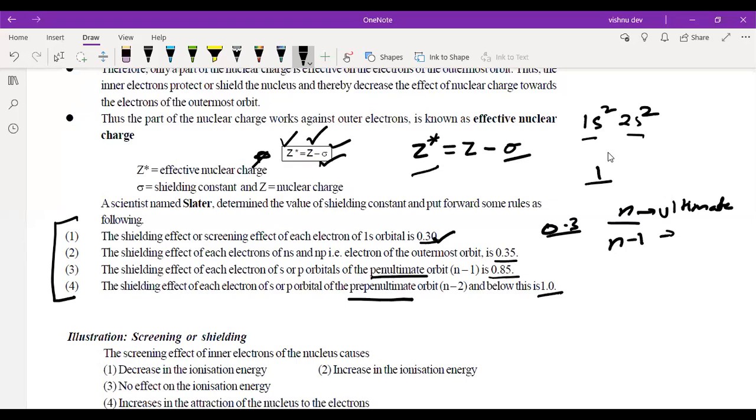So these are the values of sigma, and they are only applicable for s and p orbitals. They are not applicable for d atomic orbitals. This formula for sigma is applicable, but these values are just for s and p atomic orbitals. Usually you won't be asked to find the value of sigma.